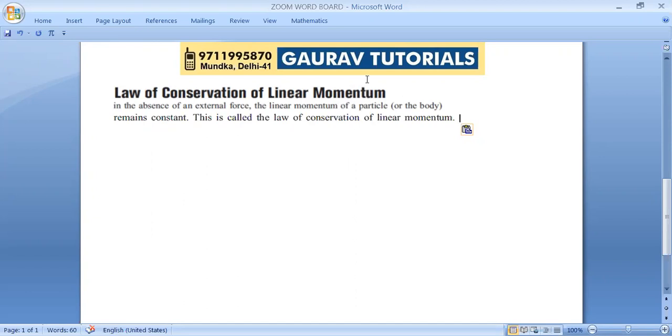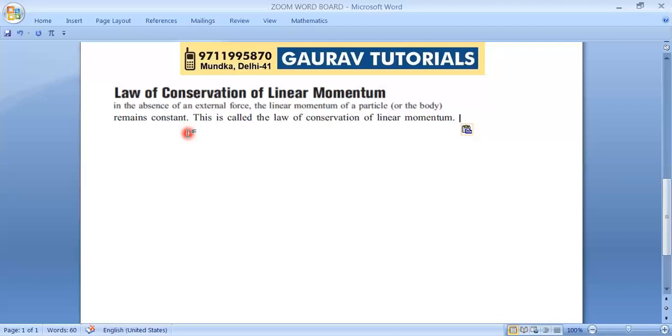It is a very important definition, so you better learn it. Let me repeat it. In the absence of an external force, remember external force, not the internal force, the linear momentum of a particle or a system of particles remains constant.